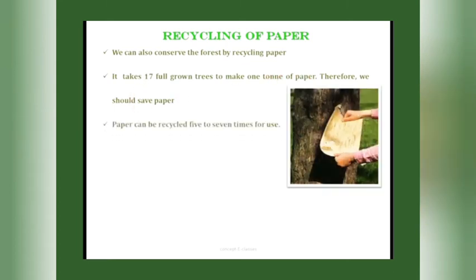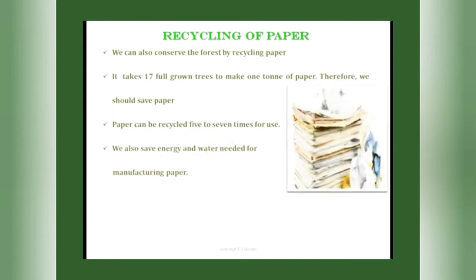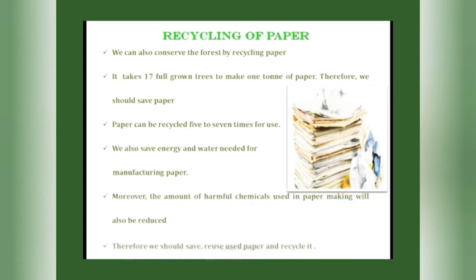And paper can be recycled 5 to 7 times. If we recycle paper, we can save energy and the water needed for manufacturing paper, and the amount of harmful chemicals used in paper making will also be reduced. Hence, we should save, reuse the used paper and recycle it, thereby saving the forest.